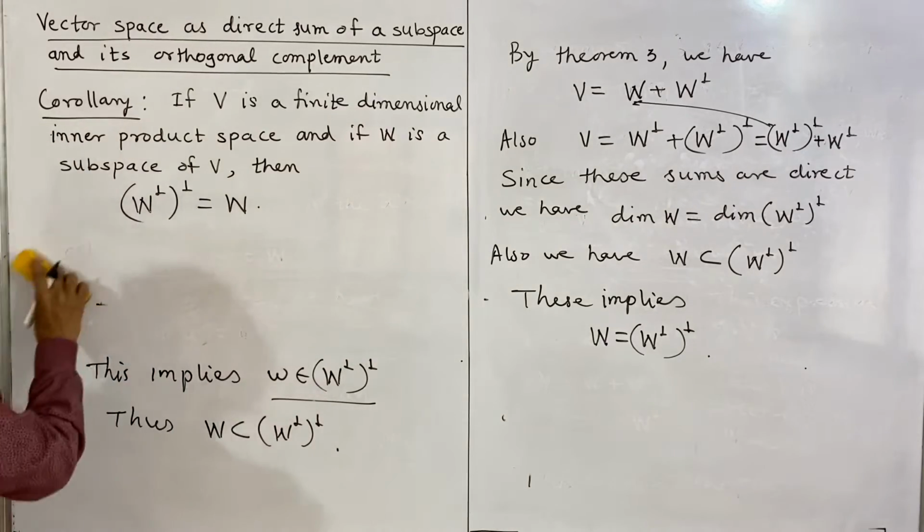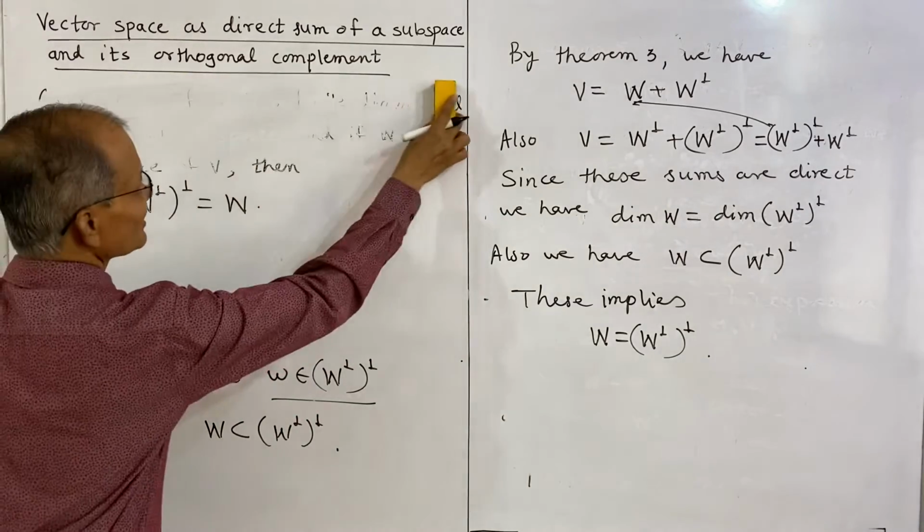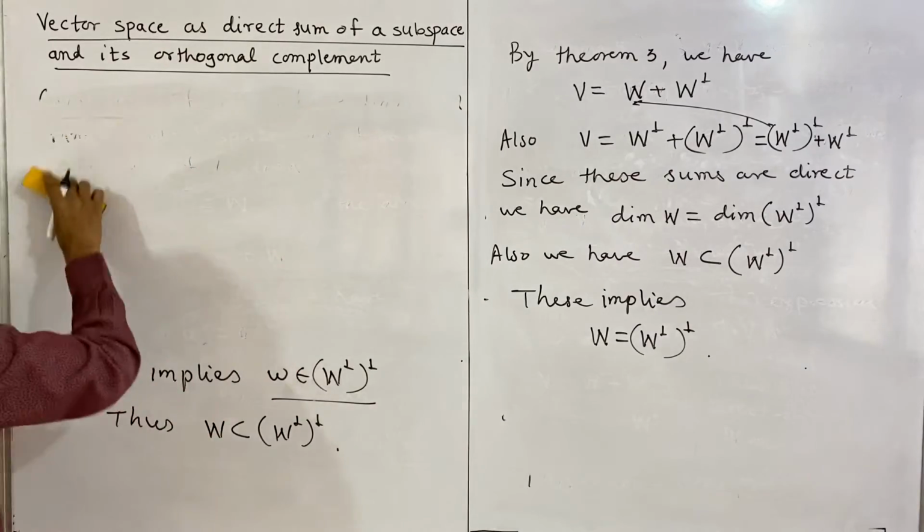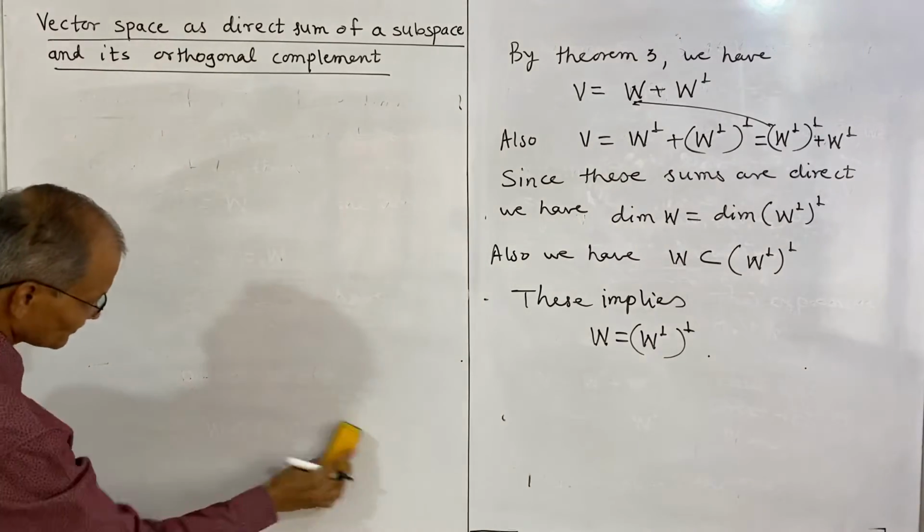So now one simple example I shall state here is for inner product.